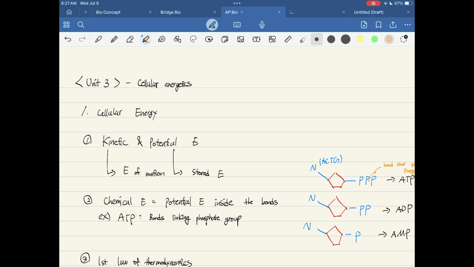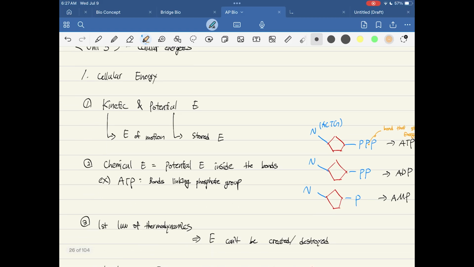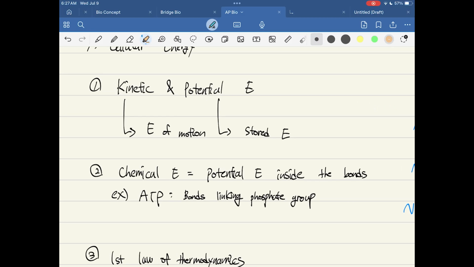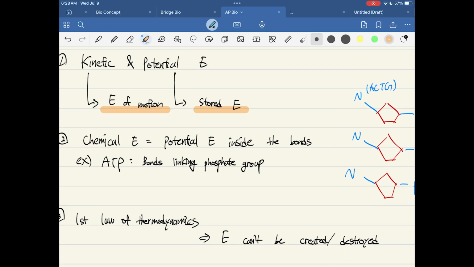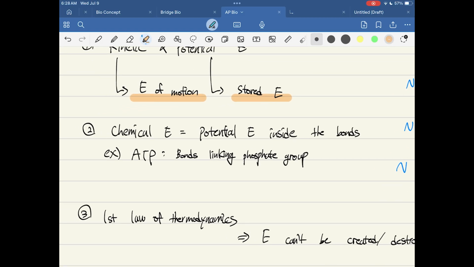So the first thing that we're going to learn in this chapter are kinetic energy and potential energy. Kinetic energy is the energy that comes from motion, and potential energy is the energy that is stored. The biggest example of potential energy would be location energy, or the energy that an object gets when it's in a certain location.